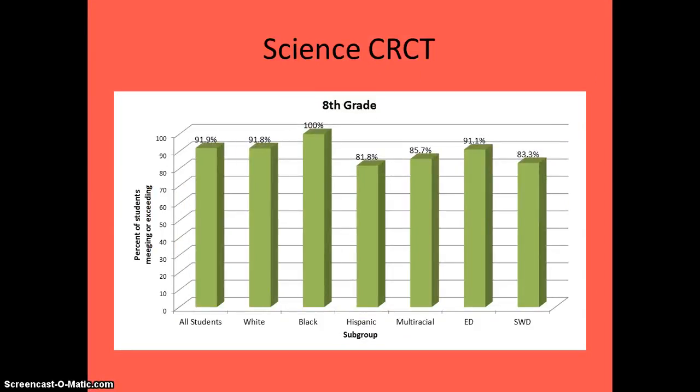The 8th grade science scores, if you'll notice, the percent of passing is pretty even. All subgroups have at least an 80% passage rate. But if you'll notice, the Black population on this one, interestingly, had the highest percentage. But the Hispanics were lower on this one, and the students with disabilities was still low on this one as well.